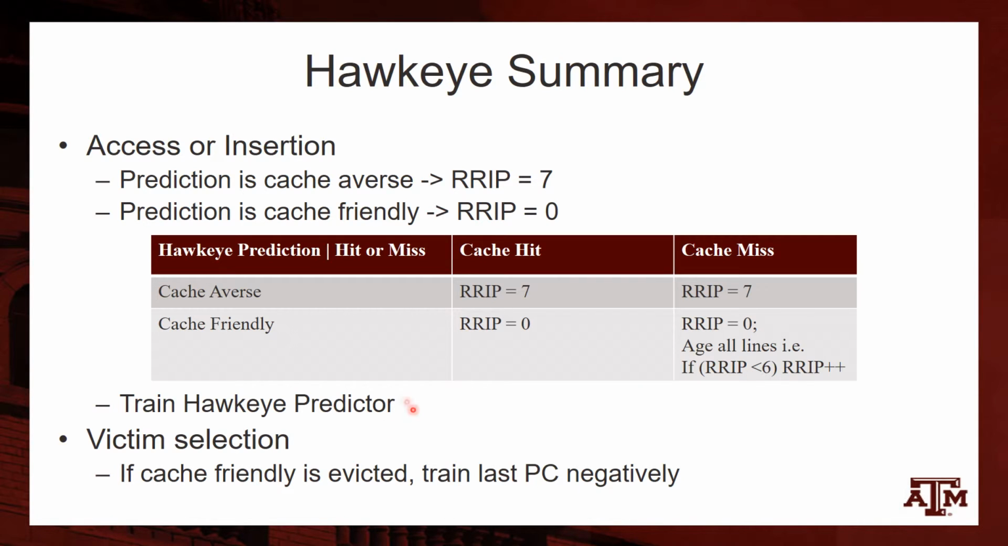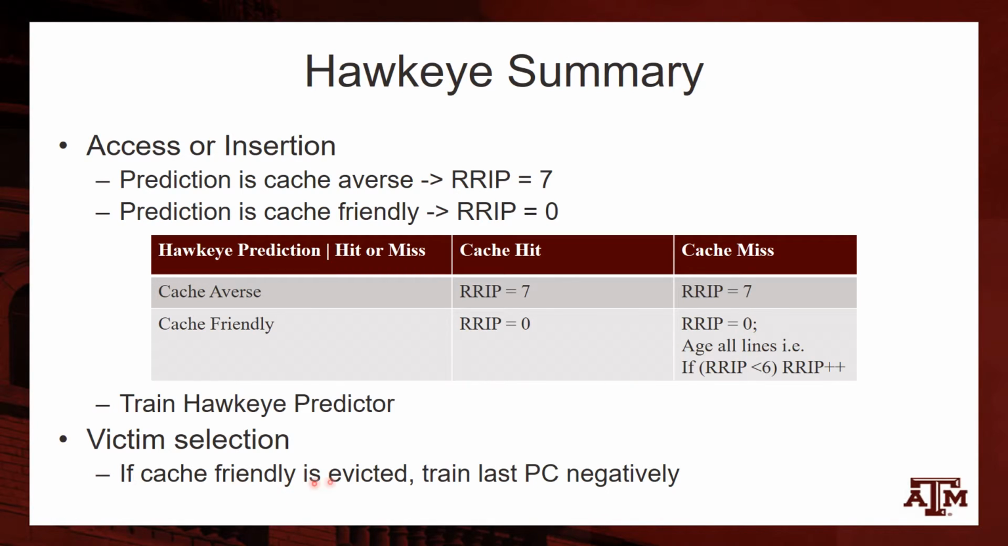After prediction, we train the Hawkeye predictor. Within the find victim function, we first give priority to cache averse lines. However, in the absence of cache averse lines, we evict the cache friendly line with the highest RRIP value.